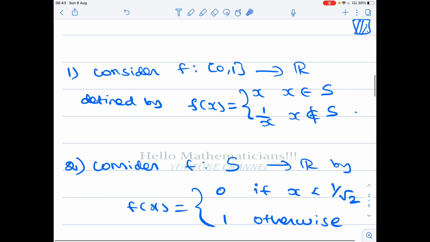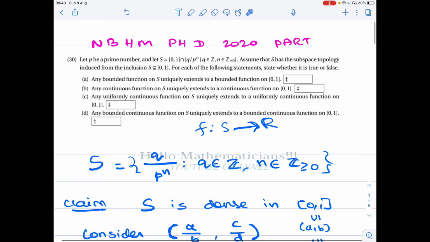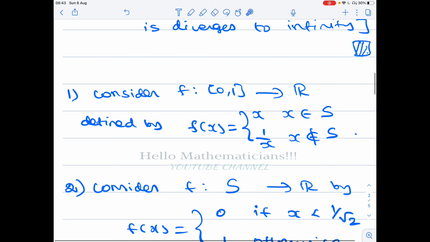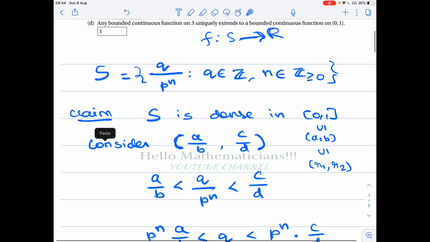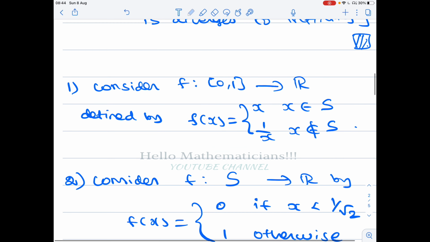Let's see how to use this fact to construct examples. The first option says that any bounded function on s extends uniquely to a bounded function on closed 0 comma 1. We claim that this is not true. We define f of x to be x if x belongs to s. So in the given set, we are defining the identity function. Clearly s is a bounded subset of closed 0 comma 1. Therefore this function f restricted to the set s is bounded, because s itself is bounded.